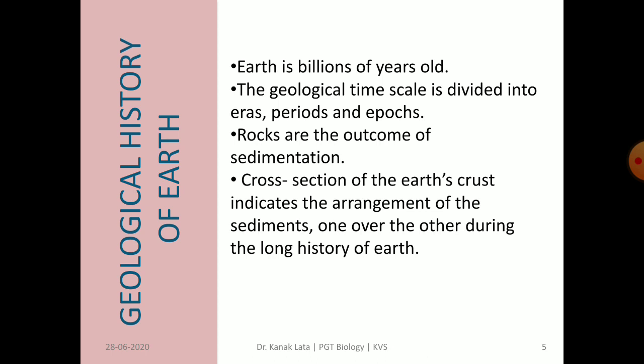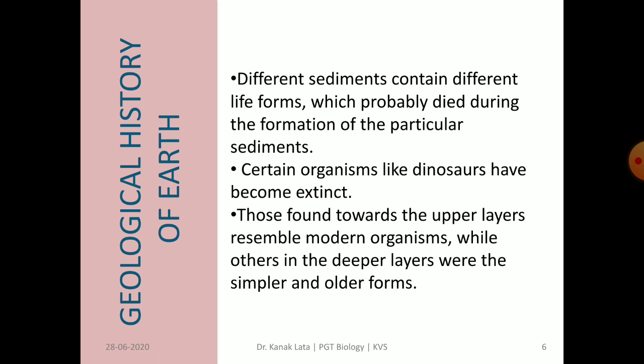When we see the cross section of earth's crust, we find the arrangement of the sediments one over the other during the long history of earth. It is very fascinating that different sediments contain different life forms, and they probably died during the formation of particular sediments.